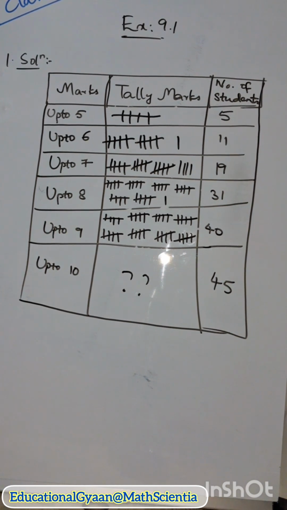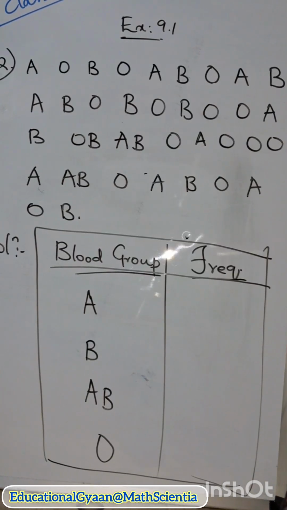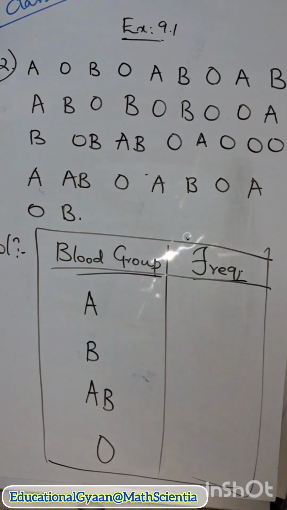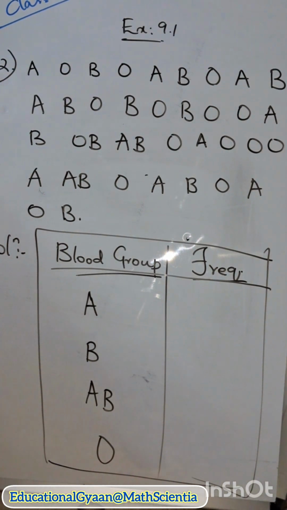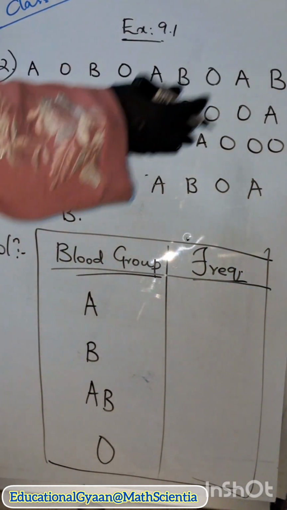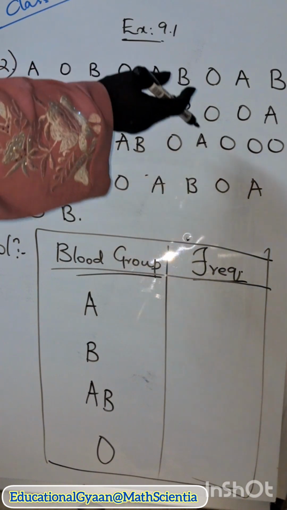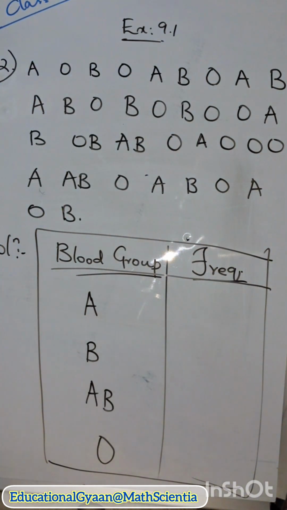Next. In your next question, see here, they have given all the blood groups. The blood groups of 36 students of 9th class are recorded as follows. Are you able to easily predict how many students will have A group or B group or AB group? No, right? So for that you have to classify and write it in a particular way, so that it will be easy for you to submit the report.